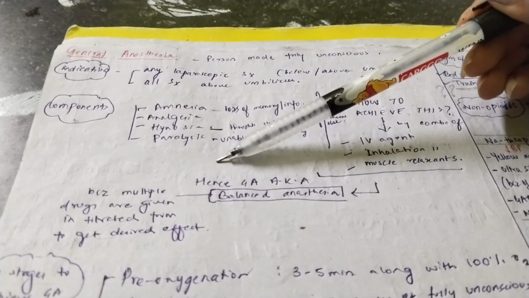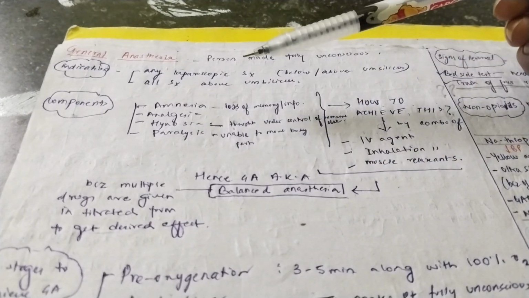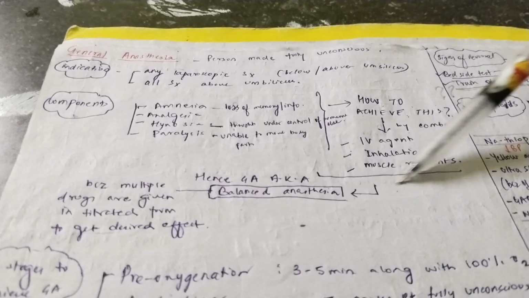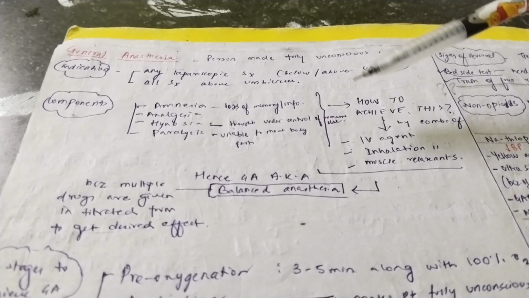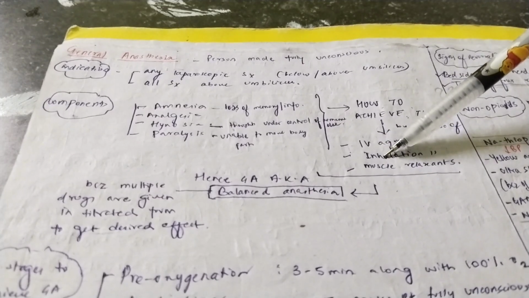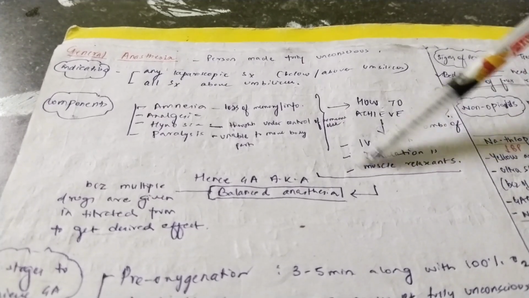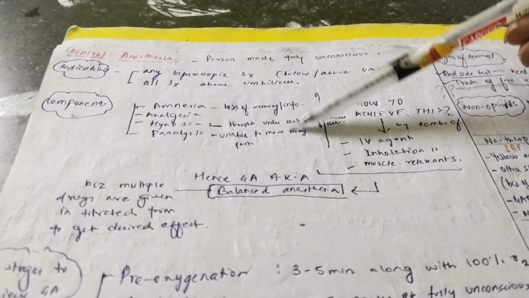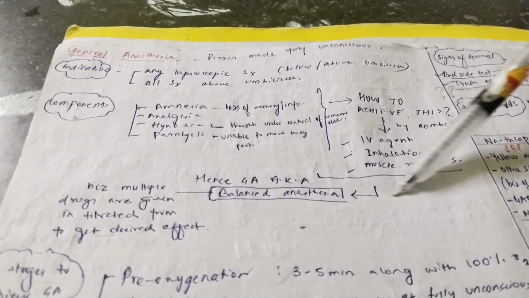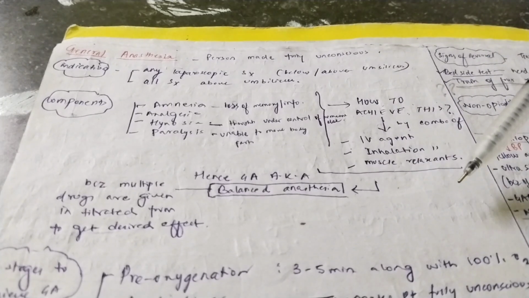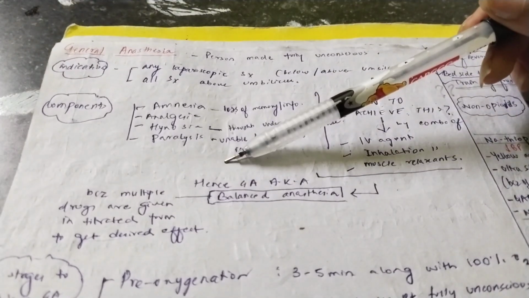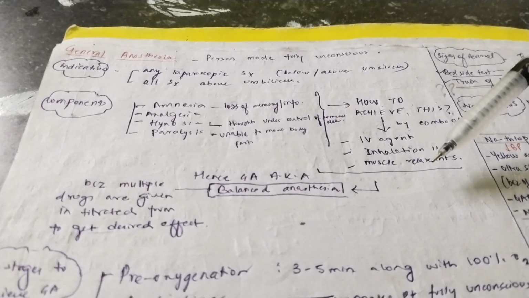Now how to achieve these components? For achieving these components, there is not one procedure, which implies that general anesthesia cannot be achieved in one procedure. It is the combination of three things that achieves general anesthesia. So how to achieve these four components? Either by IV agents, that is intravenous agents, then the inhalation agents, and then muscular relaxants. With these three in combination we can achieve these components. Now general anesthesia is also called balanced anesthesia because these three constituents have to be given in a titrated form in a proper proportion or in a proper balance to get these four desired effects. That is why we also call general anesthesia balanced anesthesia.